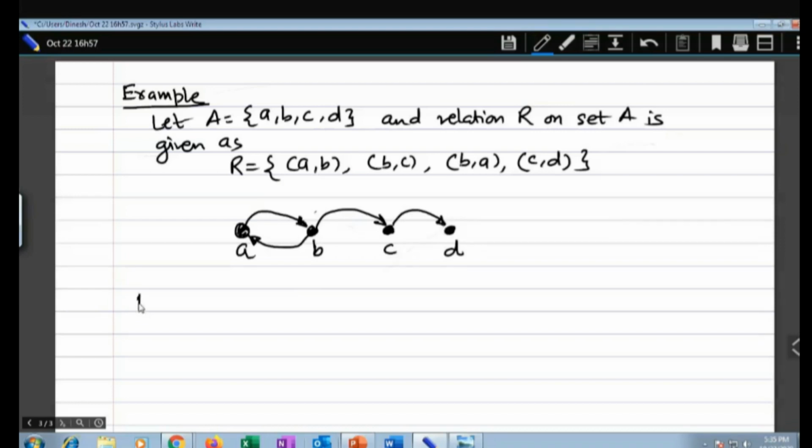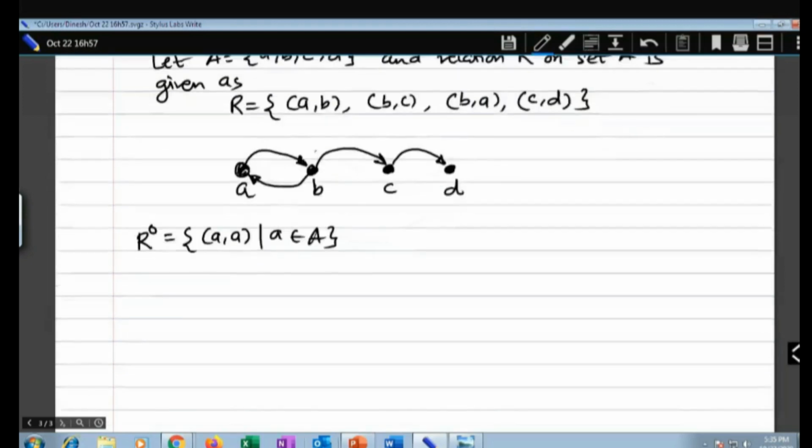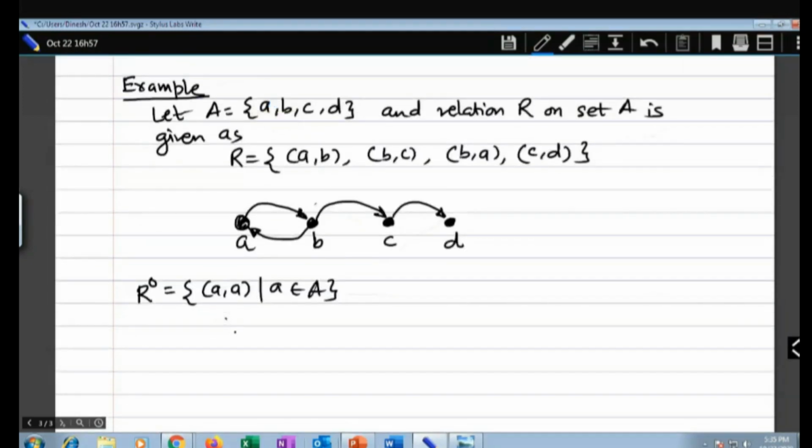Now what about R0? As we say, R0 is A comma A, where A is in capital A. So what is the R0 for this particular relation?